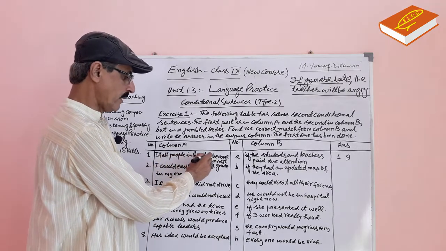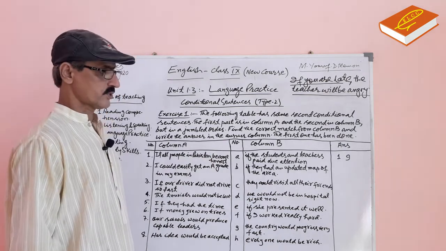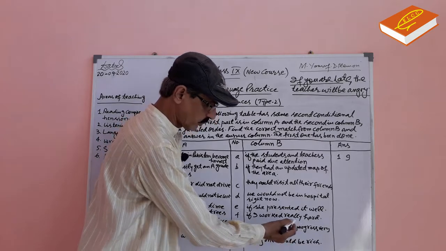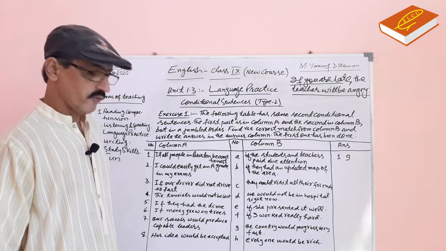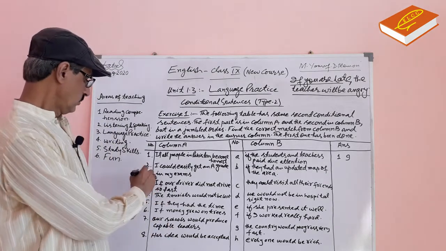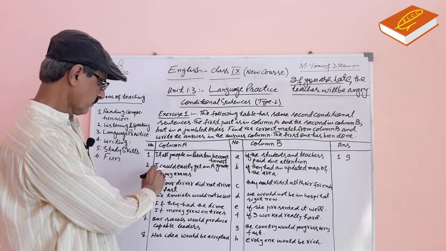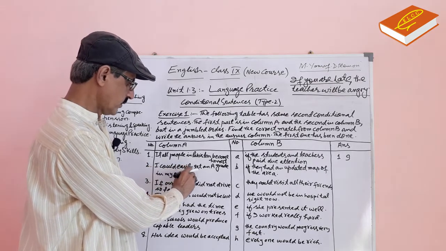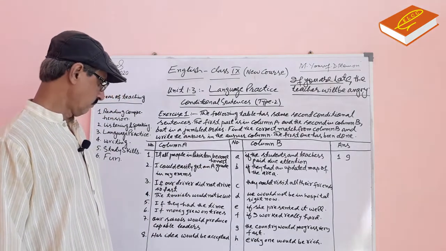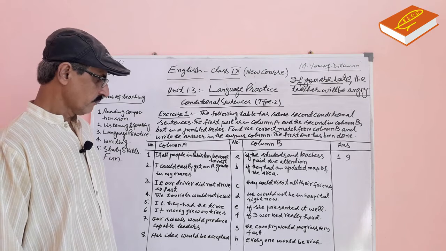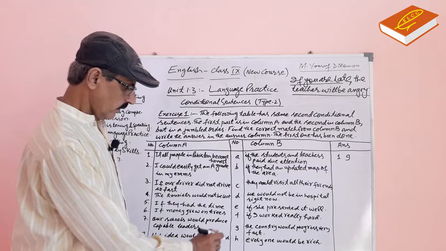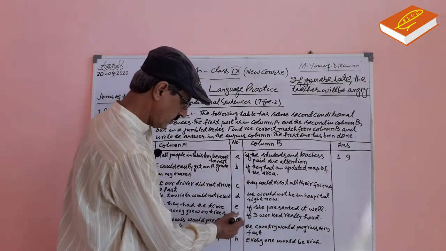If all people in Pakistan become honest, G, the country would progress very fast. Now, second, I could easily get an A grade in my exam. If I worked really hard, if.